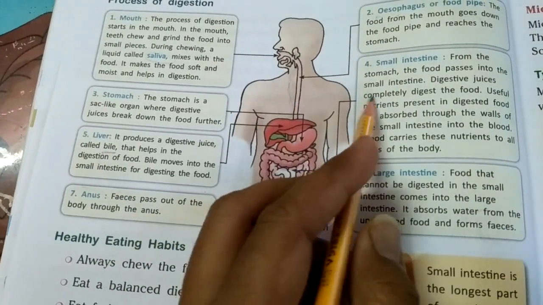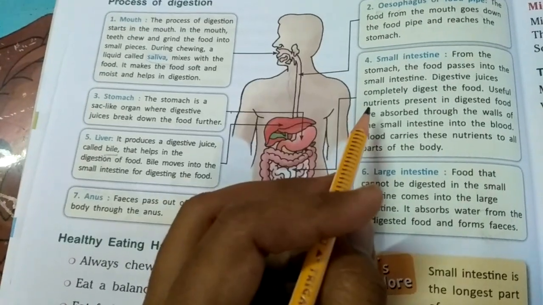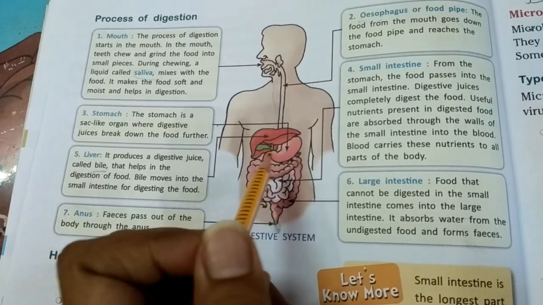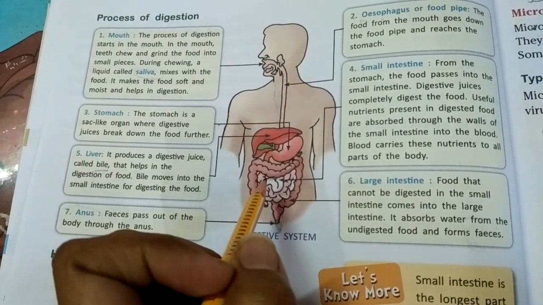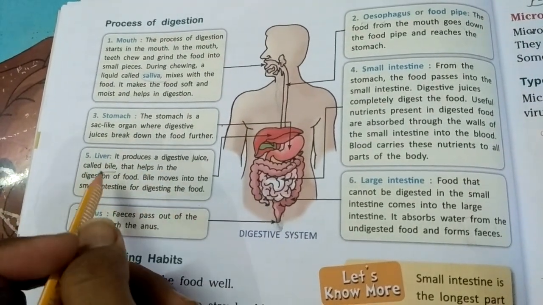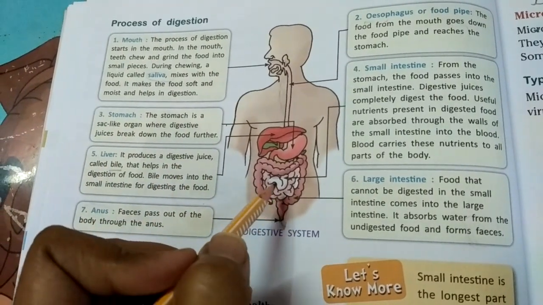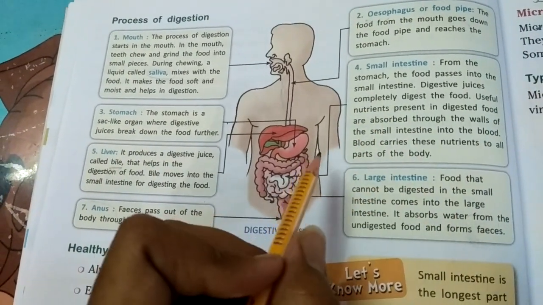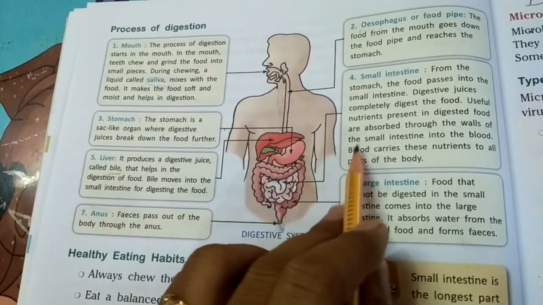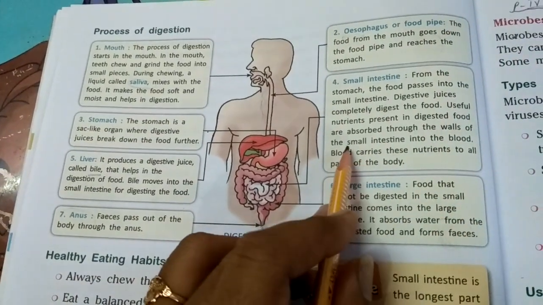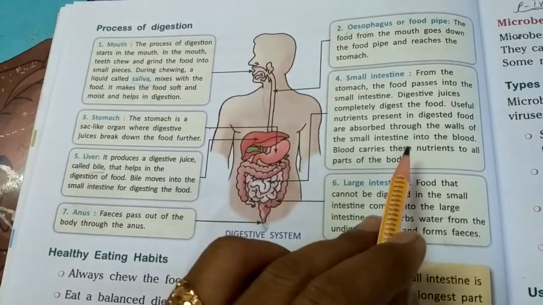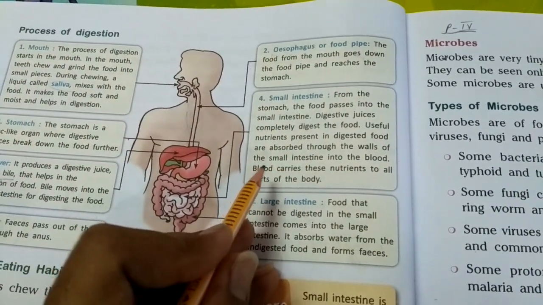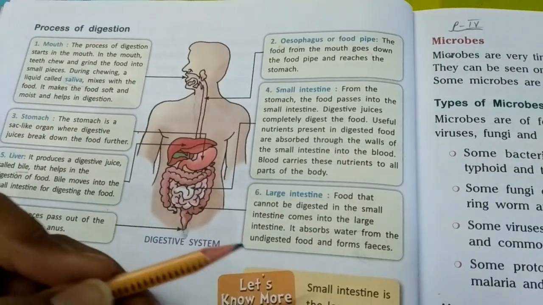And then there was the small intestine. It is very important because here the digestion of food is completed with the help of digestive juices released from the walls of the small intestine, as well as some of the digestive juices released by the liver, which reach the small intestine for the proper and complete digestion of the food materials. And one more thing, the small intestine is richly supplied with blood vessels, and in the small intestine only, after the complete digestion of food. Complete digestion of food means what?